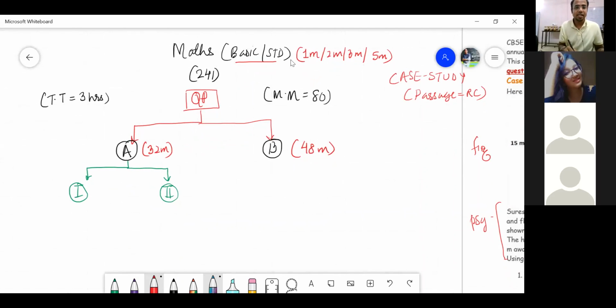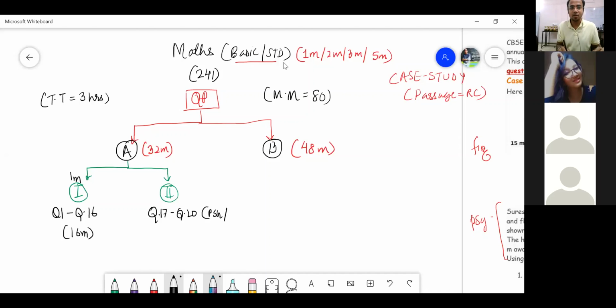Right. Now, section 1 of part A constitutes question number 1 to question number 16. And these are 1 marker questions. Therefore, the total marks is 16 marks. Agreed. Show me your thumbs up. Come on. Right. Now, question number 17, 18, 19, and question number 20. There are 4 questions, but these are not questions. Rather, these are what? Case study. You understand case study? That means they are passages, right? Or what? CS, that is case studies, right?